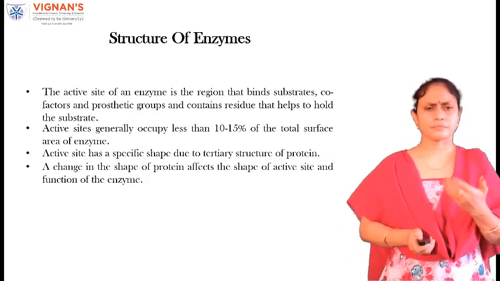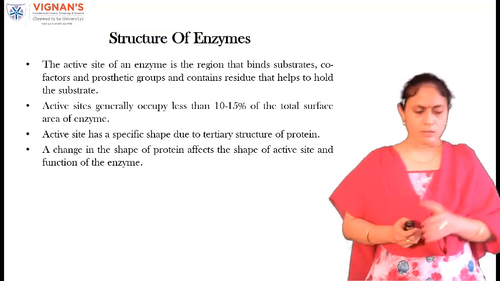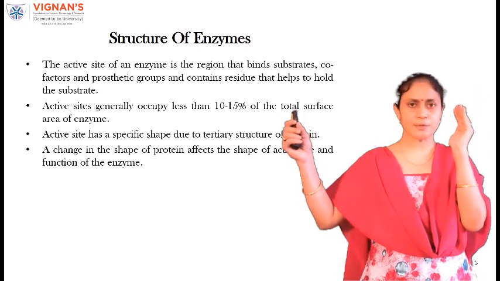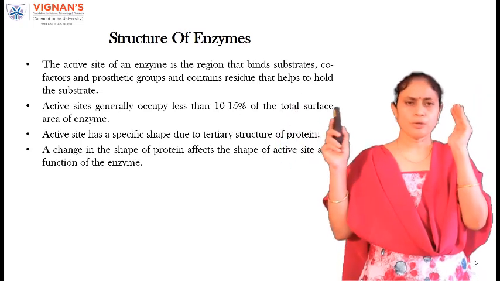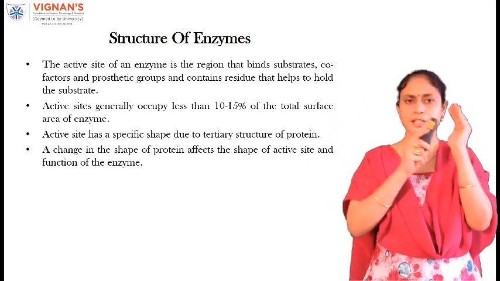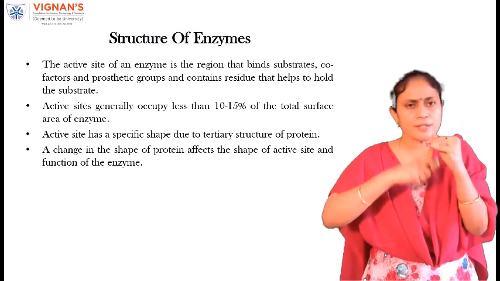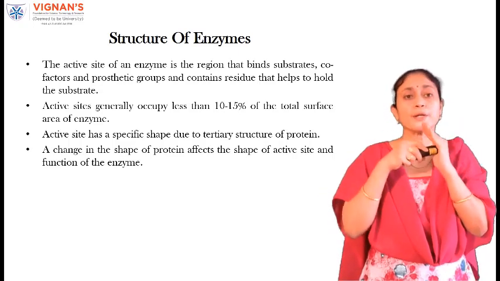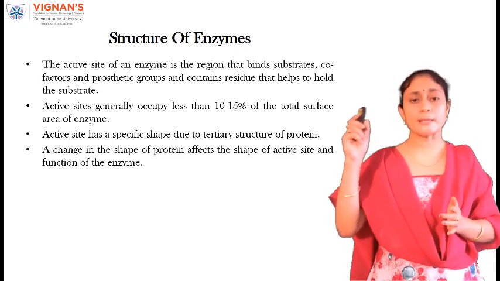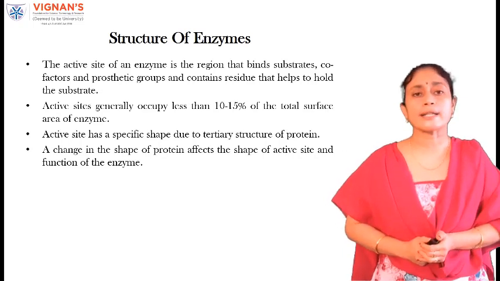Now, we'll continue with the structure of the enzyme. For example, just think that this is an enzyme and this is a substrate. Are you sure that when the substrate is coming and attaching to the enzyme, it is binding to the entire surface of the enzyme or only to a portion of the enzyme? Yes, the substrate only binds to a certain portion of the enzyme, which is called the active site.